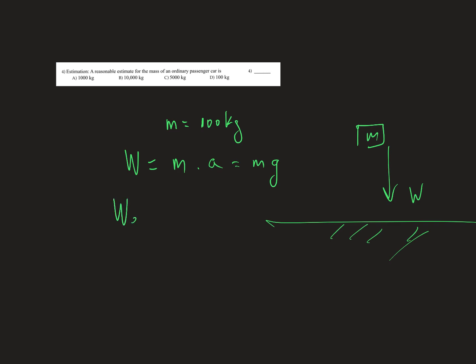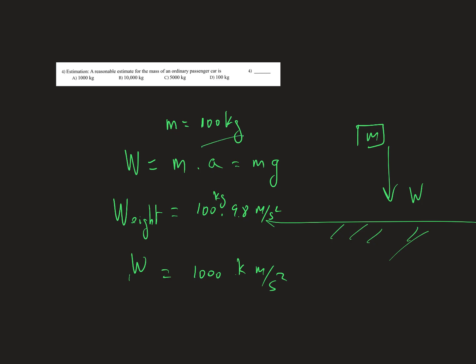So your weight really is not 100 kilograms. It's 100 kilograms by 9.8 meters per second squared. So your weight is approximately 1,000 kilograms meter per second squared. This is your weight. And your mass is 100 kilograms.